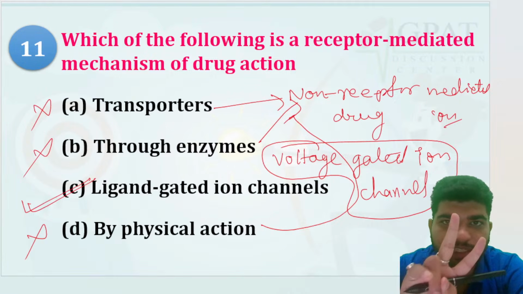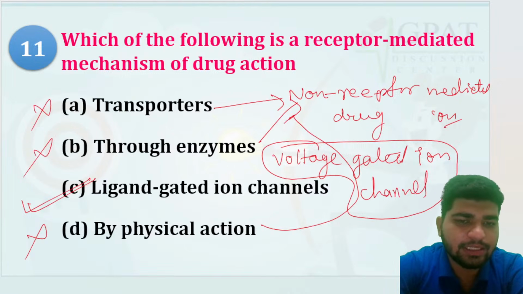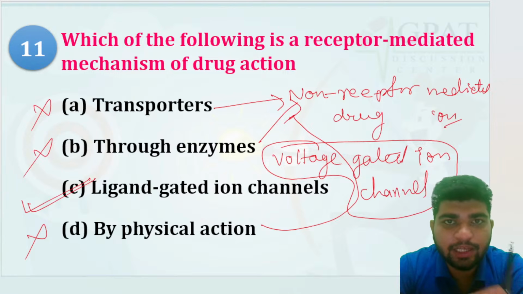See, there are two types of ion channels. First one is ligand-gated ion channel, and second one is voltage-gated ion channel. So, if the drug binds as a ligand onto the receptor, that is the ion channel, then it is receptor mediated.